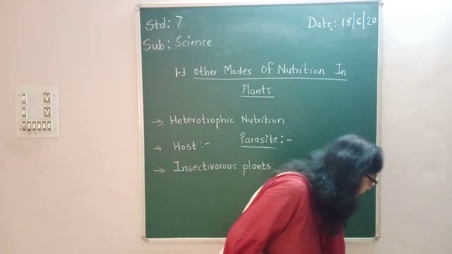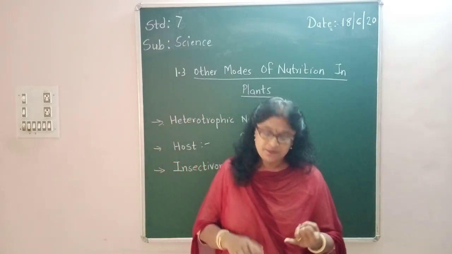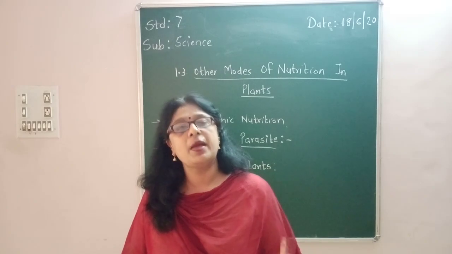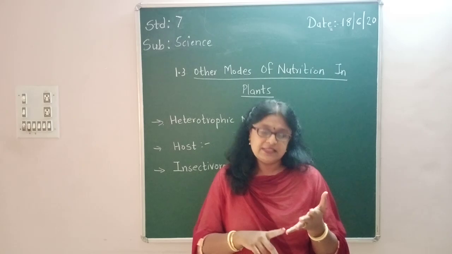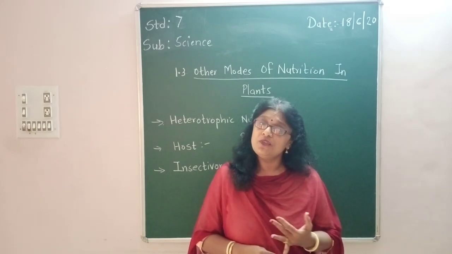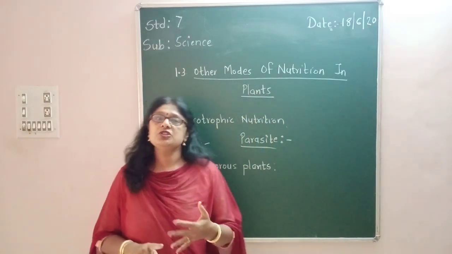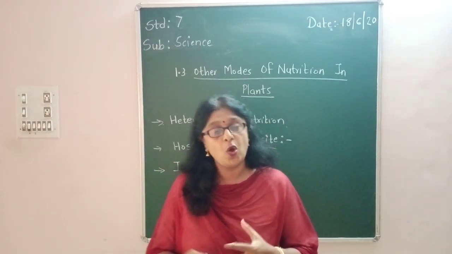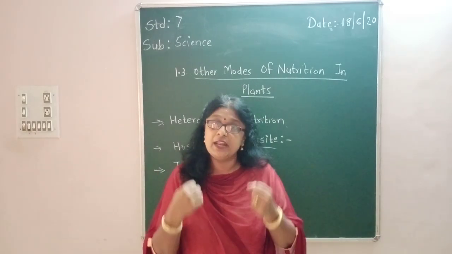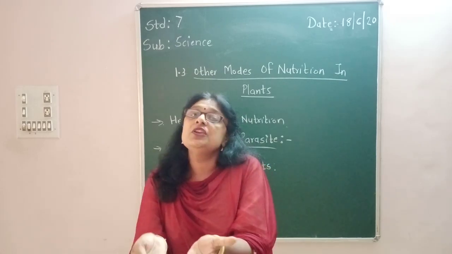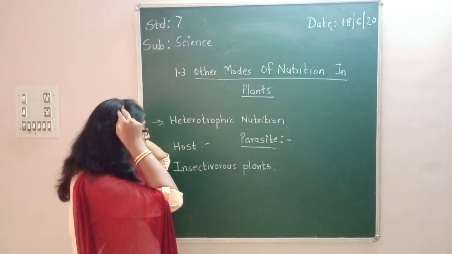Okay. So before we go on to the next topic, let me just discuss what is autotrophic nutrition. The nutrition which is obtained by preparing the food by the plant itself, right? It is possible because chlorophyll is present in it. Then what is heterotrophic? Heterotrophic nutrition means the plant obtains the nutrition from other plants. It is not preparing its own food and obtaining nutrition. It is dependent for the nutrition on some other plant. Such a type of nutrition is called heterotrophic nutrition.